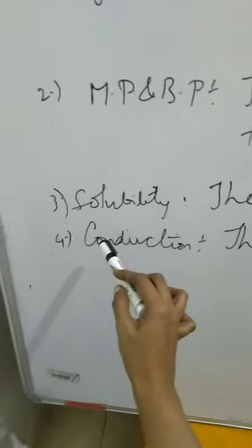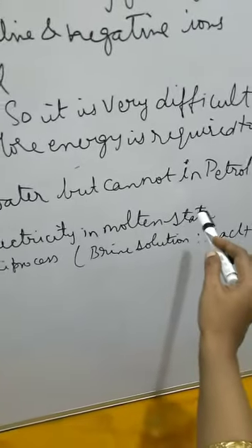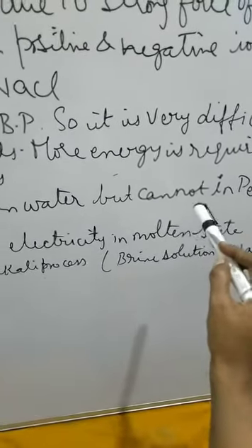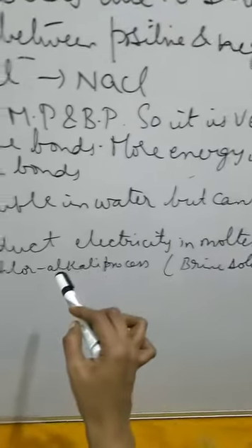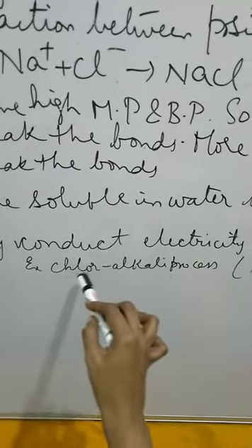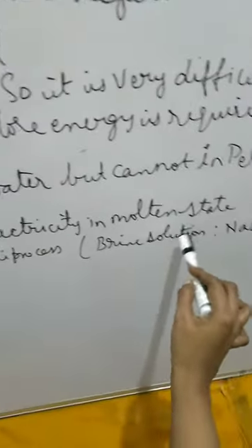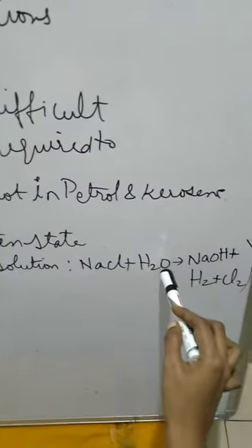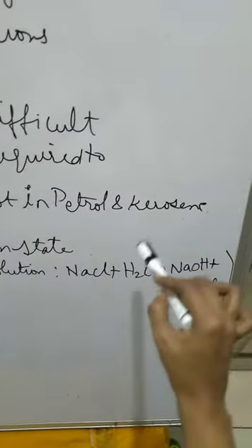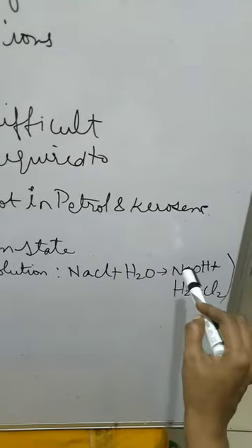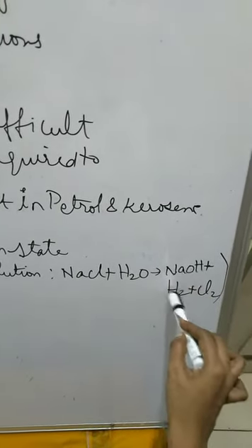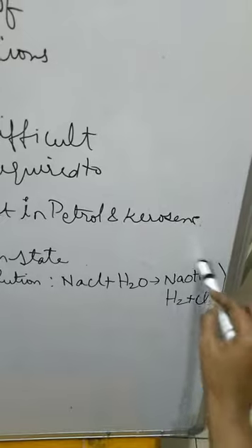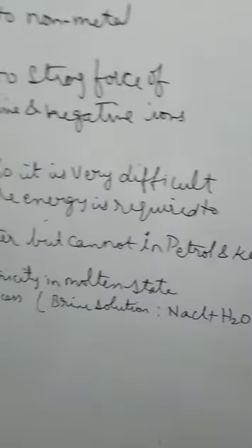Next one, conduction. They conduct electricity in the molten state. Molten state means you have to add up some water. For example, sodium chloride we have seen in the previous chapter, chloralkali process. That means brine solution. I hope you people remember. That is sodium chloride and water. When you pass electricity through this particular brine solution, it forms sodium hydroxide, hydrogen and chlorine. These byproducts are again used for different processes.